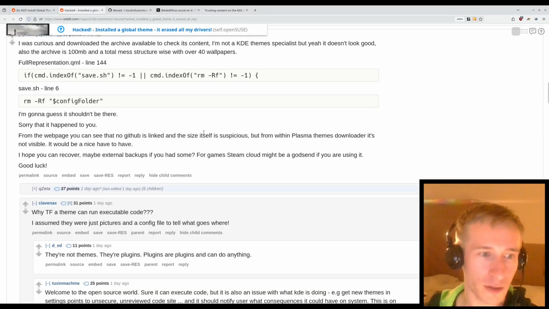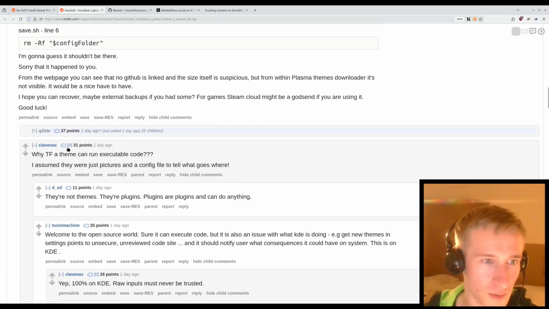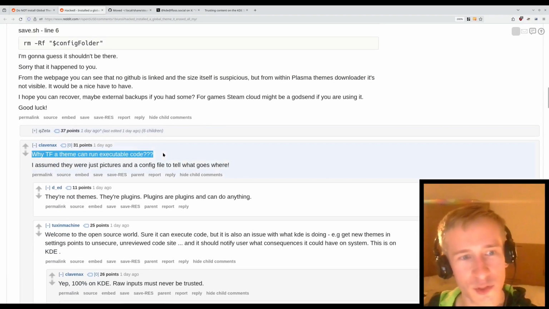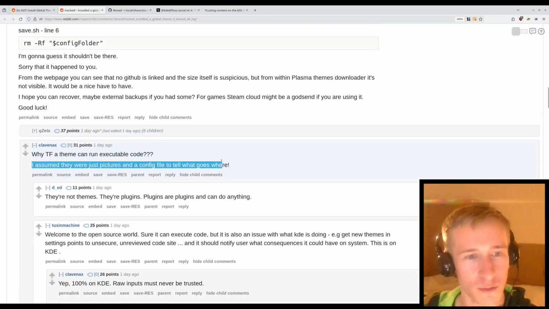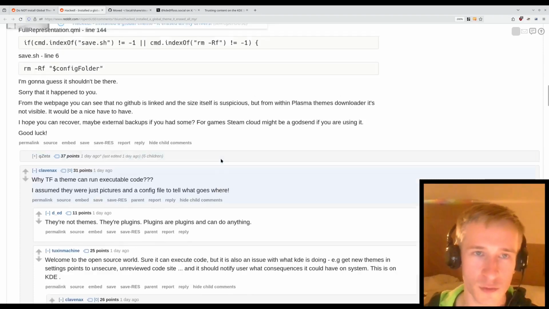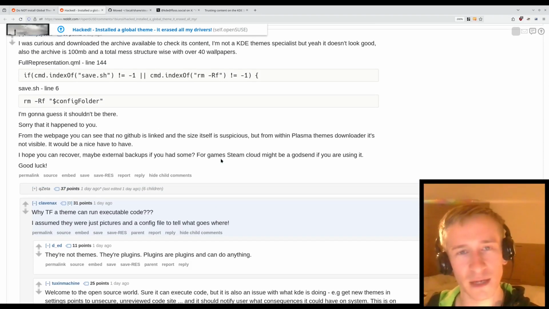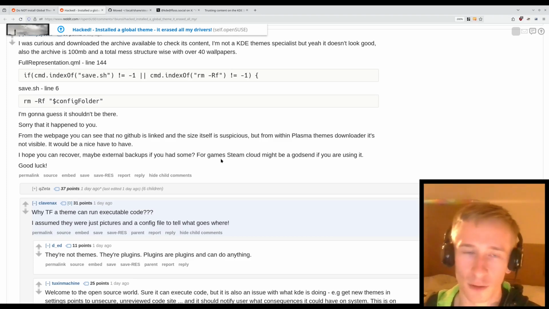And some people on Reddit actually were very surprised about this, right? This person is asking, "Why can a theme just run executable code? I assume that they're just pictures in a config file to tell what goes where." And to be honest, I kind of thought the same thing. I didn't even realize that pretty much any theme on KDE specifically can execute whatever code it wants. So I guess the moral of the story is be aware of what you're downloading and what it does, especially when it comes to running arbitrary code.